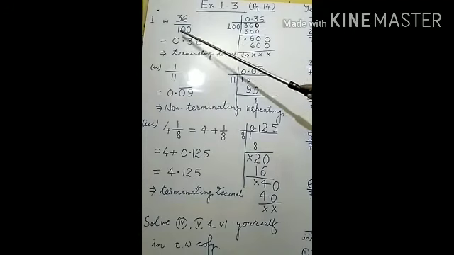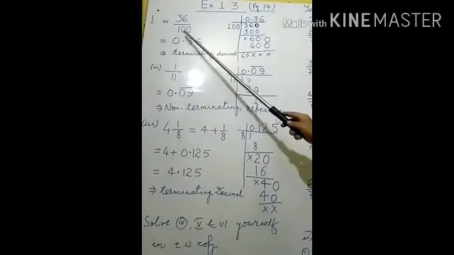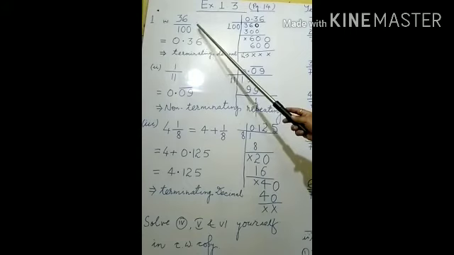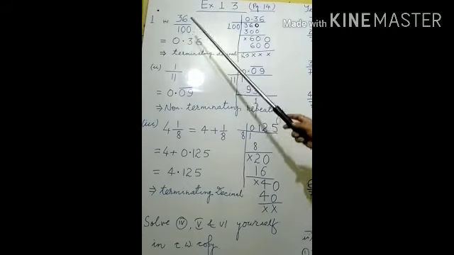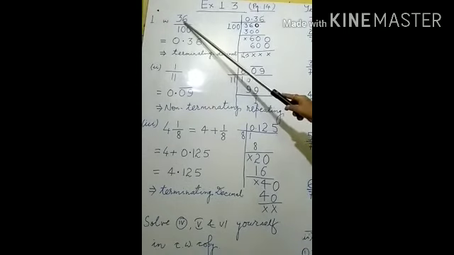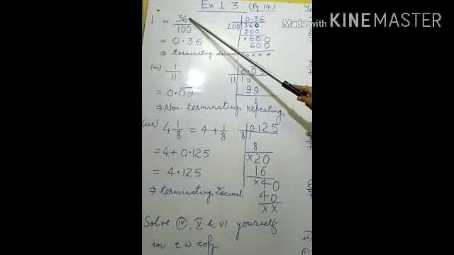See, in 100 how many zeros are there? Ultimately the number of zeros is 2. So we have to shift the decimal 2 digits to the left side. Now see, can you locate the place of the decimal in 36? It has been taught that the decimal is just after 36.